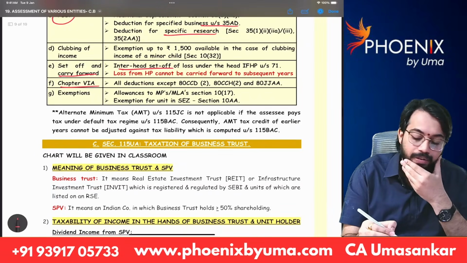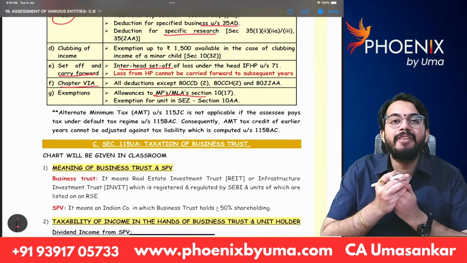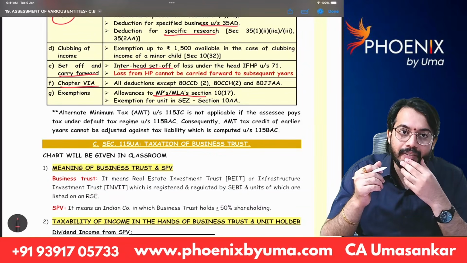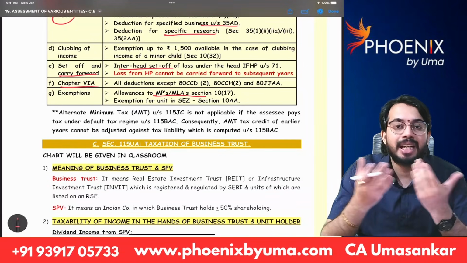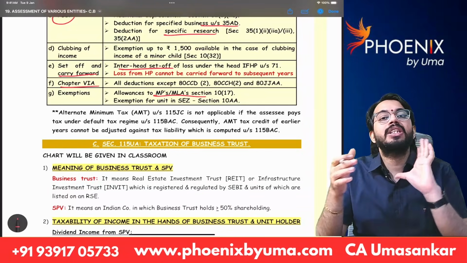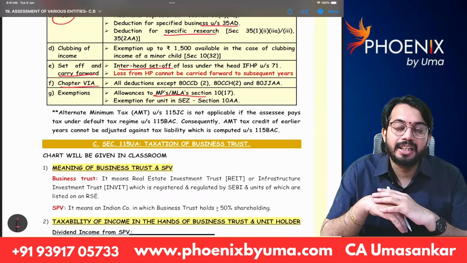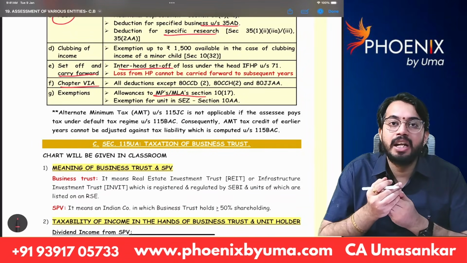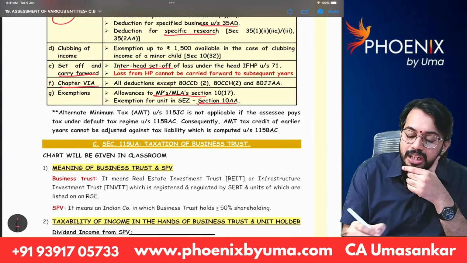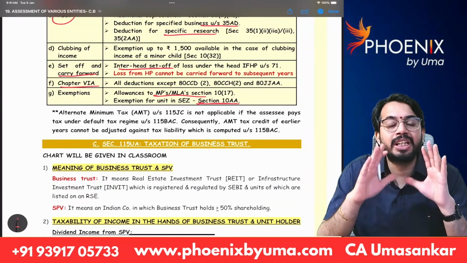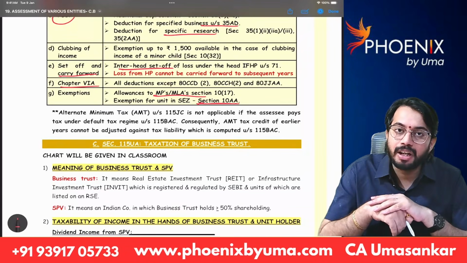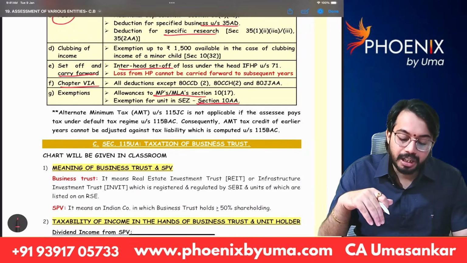Next, allowances of MPs or MLAs. Generally for MPs or MLAs, constituency allowance will be given, telephone allowance will be given. Whatever the allowance given to MLAs and MPs is there, that allowance is not taxable, it is exempt. But that exemption is available only under optional tax rates. If MLAs and MPs are paying tax under default tax rates, such exemption is not available. Next, deduction under section 10AA. Deduction under section 10AA is available only under optional tax rates. If you are paying tax under default tax rates, deduction under section 10AA is not available.